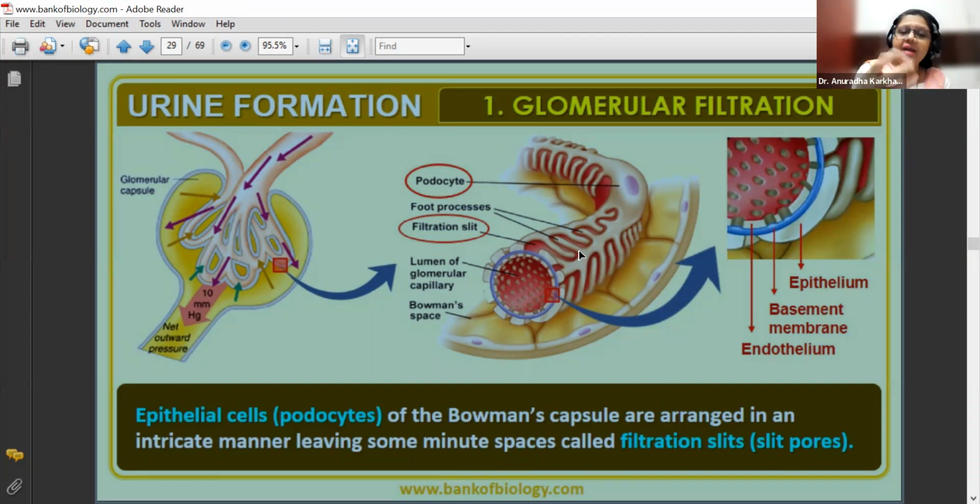In the same way, the Bowman's capsule's upper wall is going to have these podocytes with the foot processes, and there will be gaps in the foot processes which will be called the filtration slits. And when we squeeze that particular capillary, through the filtration slits, the liquid will come into the cup.